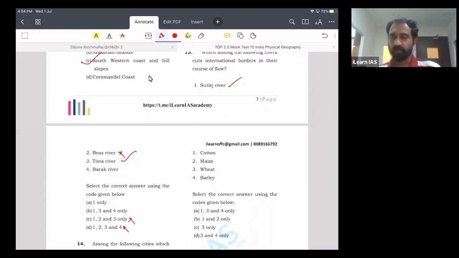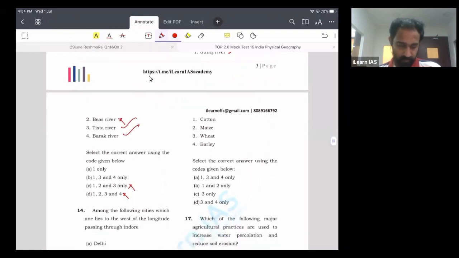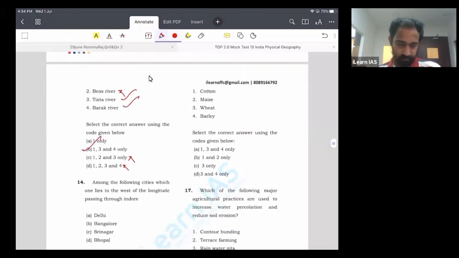It is the most important river for Manipur, and for southern Assam, it is the most important region. You might have heard about the city of Silchar, which is the end point of the east-west corridor, Porbandar to Silchar. Silchar is on the banks of this river Barak. Okay, so here the answer is B.